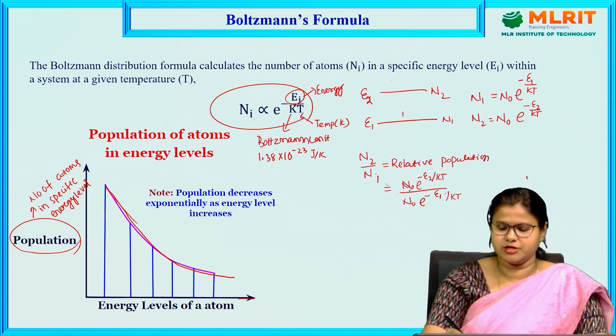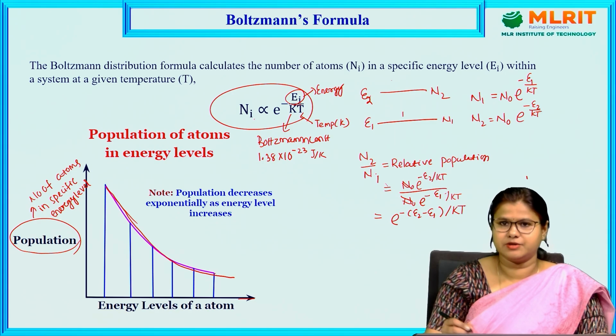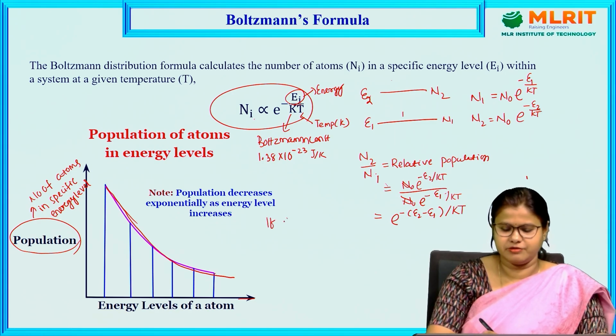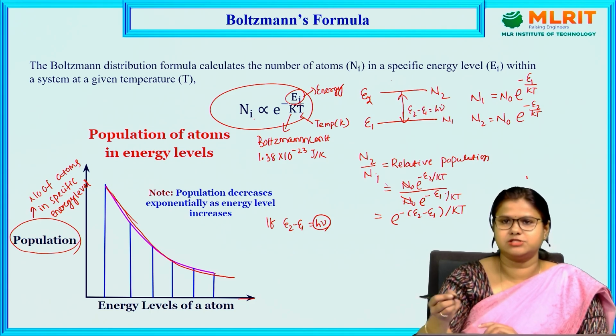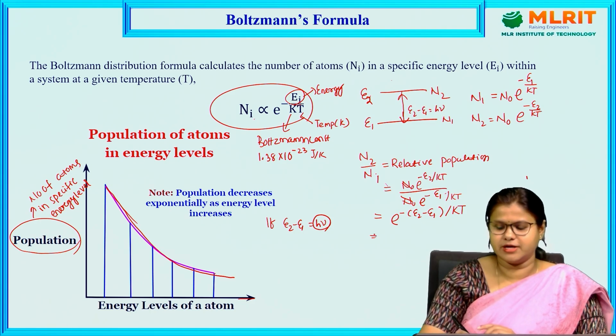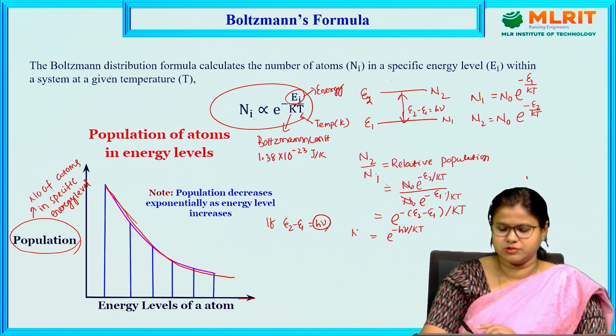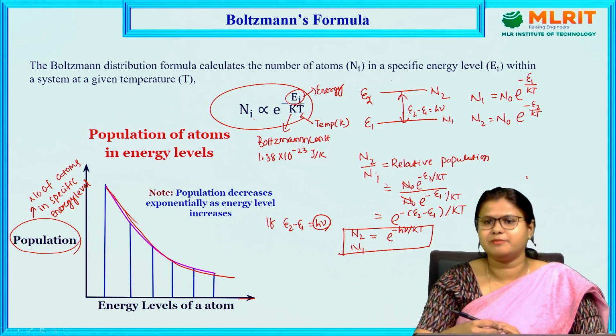Here N0 cancels out and we can write e to the power minus (E2 minus E1) divided by kT. If we take E2 minus E1 equal to h nu, the energy of the photon, since the difference between the energy of these two levels is equal to the energy of a photon, we can write the relative population is equal to e to the power minus h nu by kT.